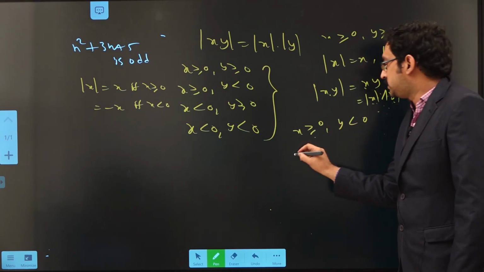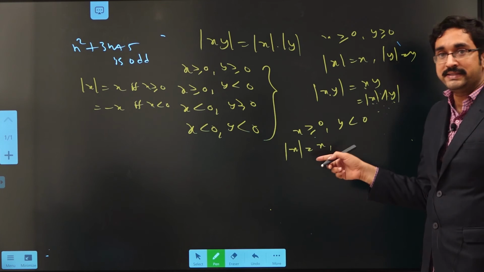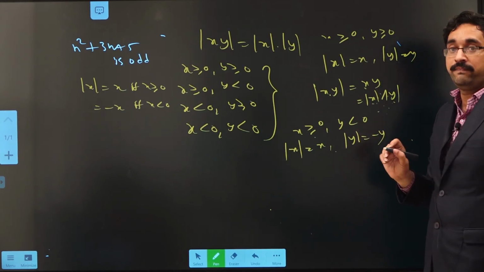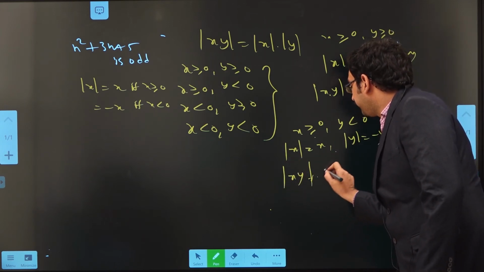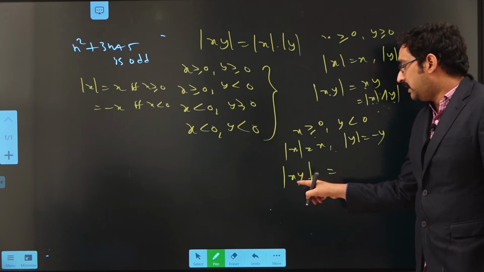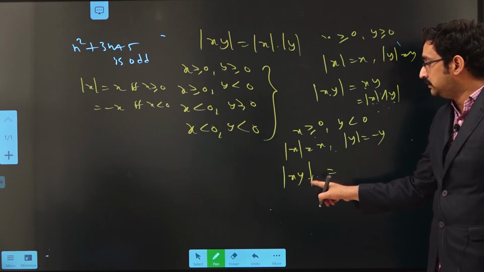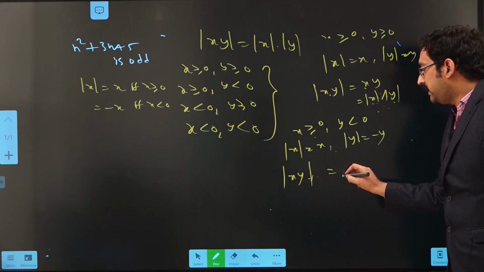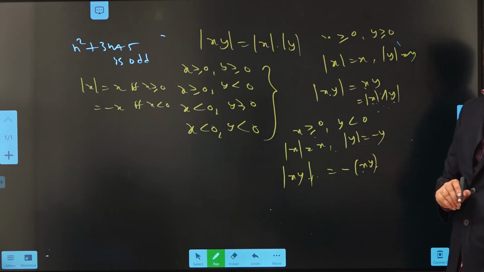See the second case, x is positive, y is negative. As x is positive, modulus of x equals x. As y is negative, modulus of y equals minus y. Now consider modulus of xy. Inside the modulus, x is positive, y is negative, so its product is negative. That's why modulus of xy can be written as minus of xy.